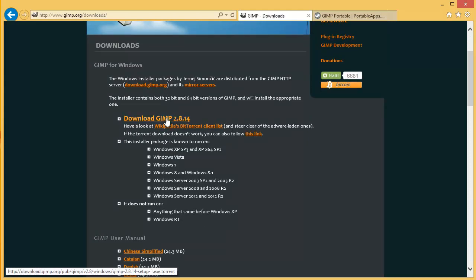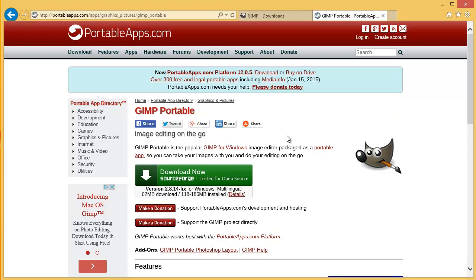you can download GIMP in two different ways. The first way is a torrent, and if you don't have torrent software, you can click on this link, which is a direct exe download. There is one other way that you can get GIMP, and that's GIMP Portable, which is available at portableapps.com.